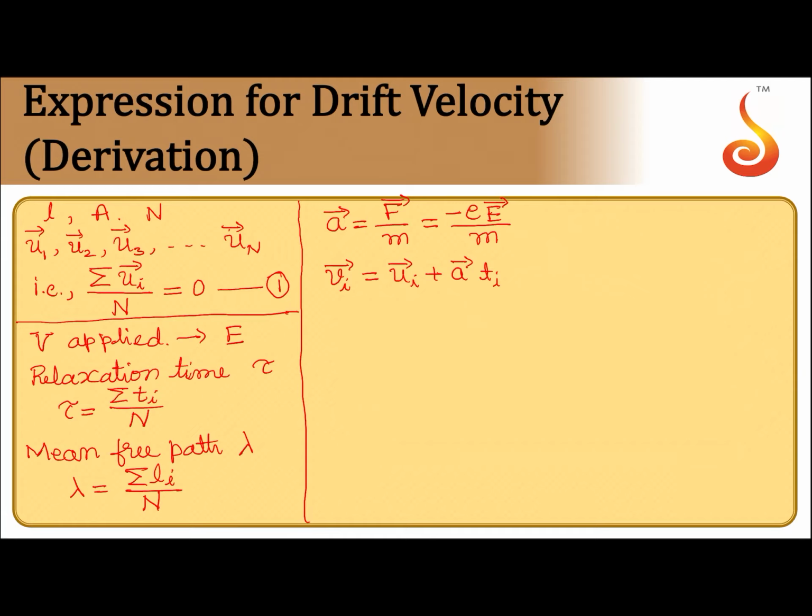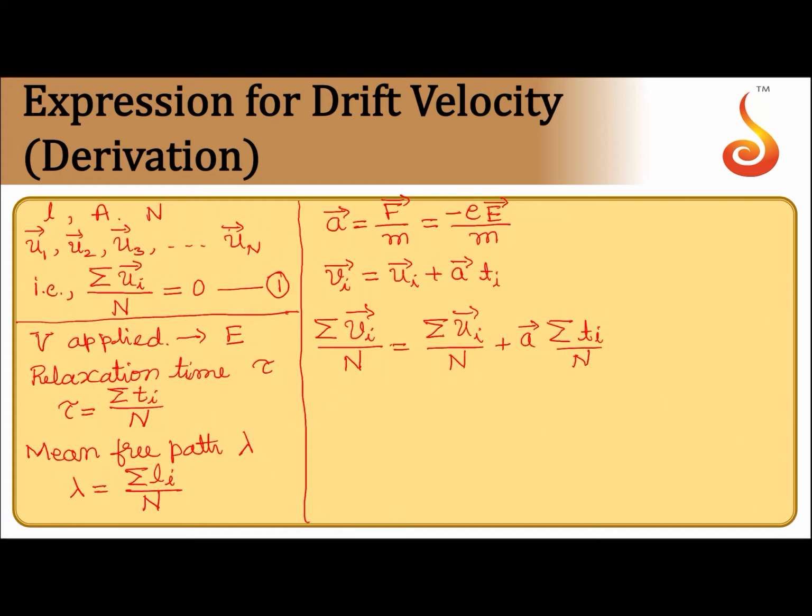Now, if I consider the summation on both sides, summation Vi divided by n is equal to summation Ui divided by n plus a, which does not have an index, so the summation is over Ti, summation Ti divided by n.